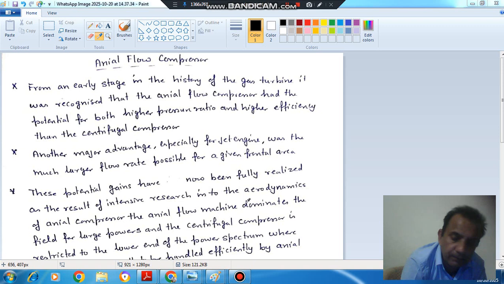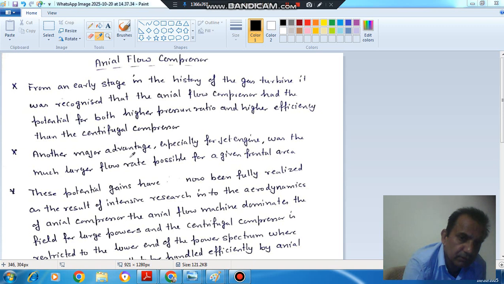Third point: these potential gains were in the past. Now these potential gains have been fully realized as a result of intensive research into the aerodynamics of axial compressors.